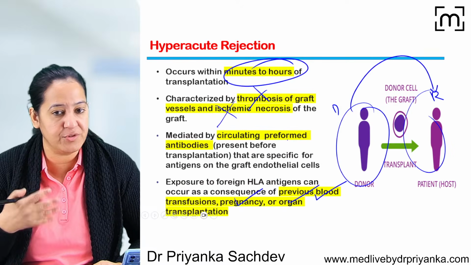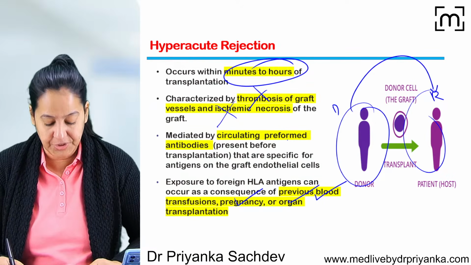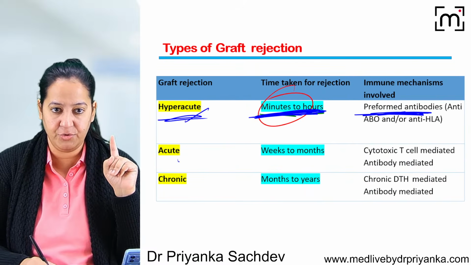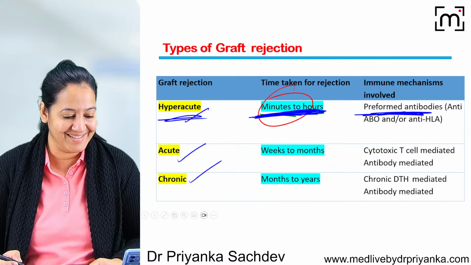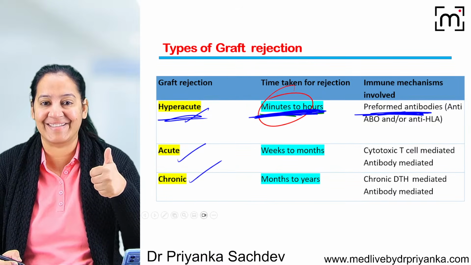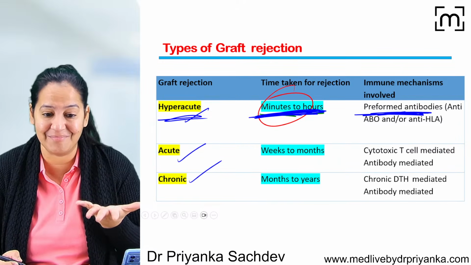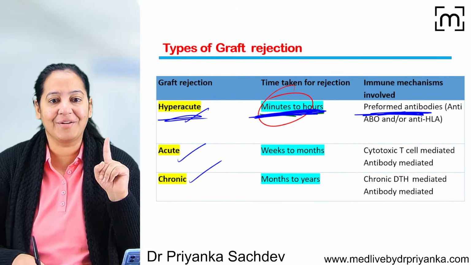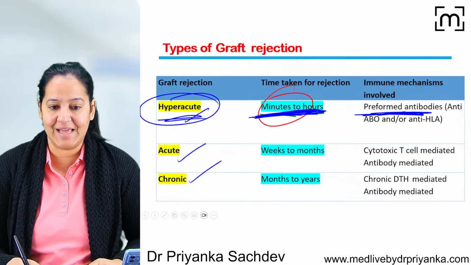Can I come on to the acute and the chronic rejection? I'm telling you the three types of rejection: hyperacute, acute and chronic. How many of you got it? Everyone give me a thumbs up. Come on, interact. Say yes or say no, but say something, people. So you got it? What is hyperacute rejection? Yes, this is hyperacute rejection.